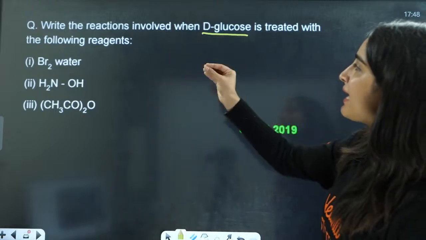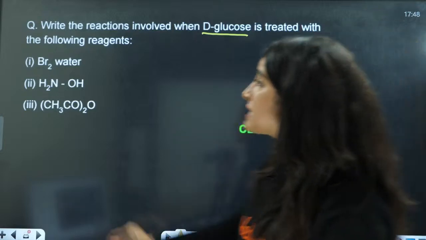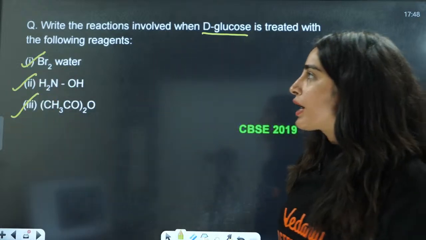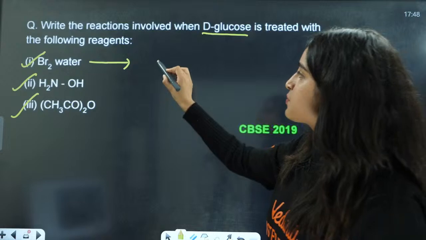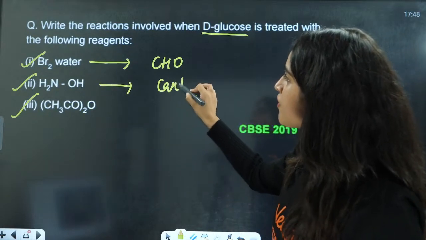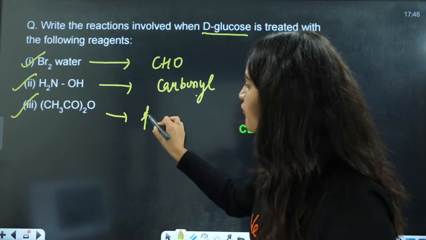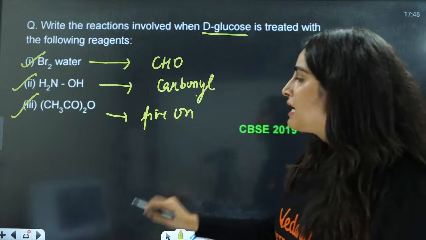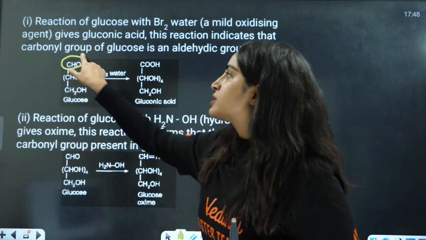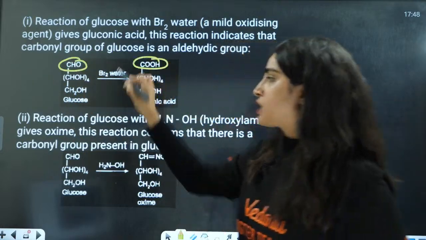Now, write the reactions involved when D-glucose is treated with the following reagents. First is bromine water, and next are these two. Bromine water shows the presence of a CHO group, the second shows the presence of a carbonyl group, and the third shows the presence of 5 OH groups. Let us write the reactions. With bromine water, CHO is getting converted to COOH.